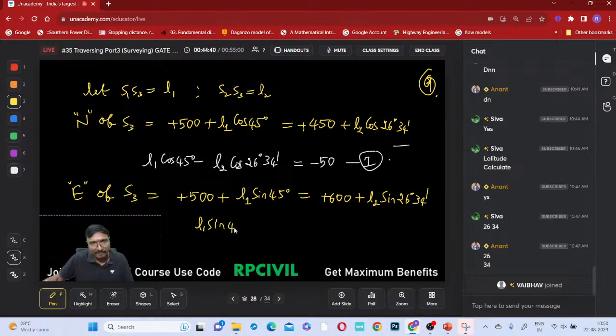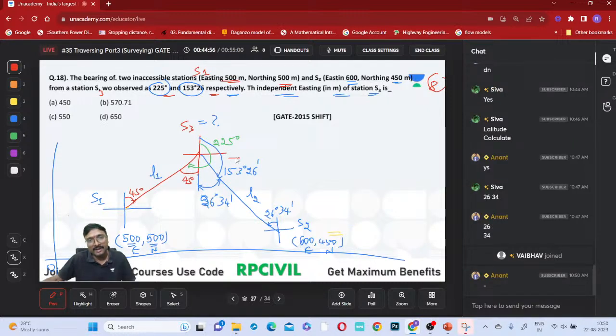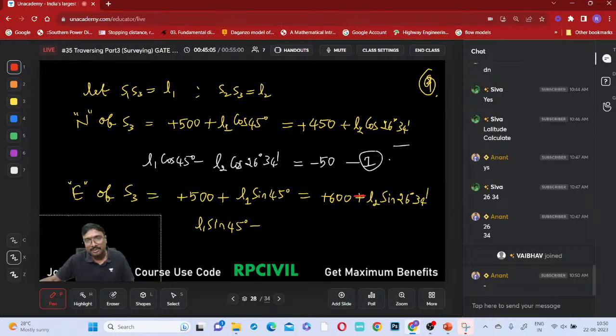L1 sin 45, right? This will become plus or minus, everyone. For this, the latitude will become this minus, na, yes or no? Because we are using this quadrantal bearing, we have to substitute the sign. This is a negative sign, na, for latitude. This is for the south, na, minus comma plus will come. So this will come minus, because you are directly using the quadrantal bearing. With whole circle bearing, you just substitute the angle only, but when you are using the quadrantal bearing, you have to check and substitute the sign. Do you remember that? We have mentioned that point in our class.